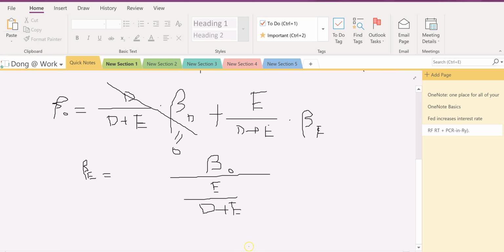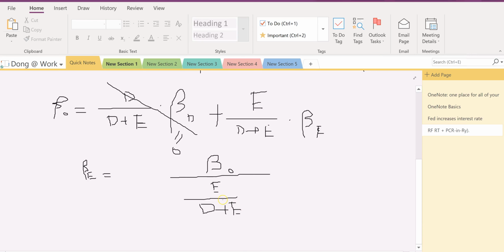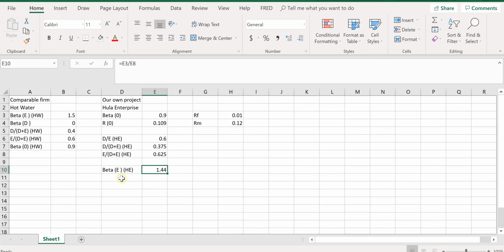So that's basically what I did. I just divided this. 1.44 is obtained by dividing this beta zero by this e over d plus e. So that's simply what I did. So that's the levered equity beta.